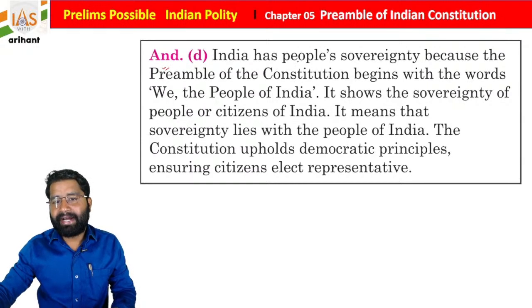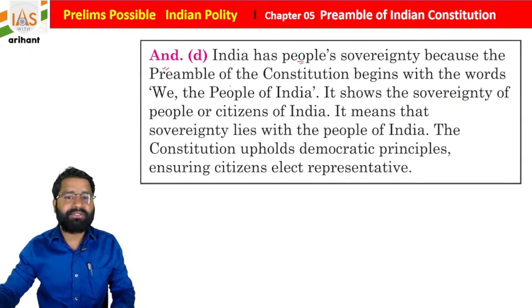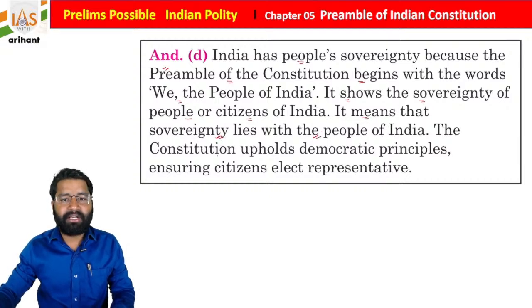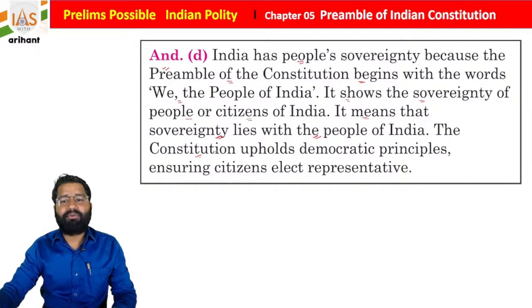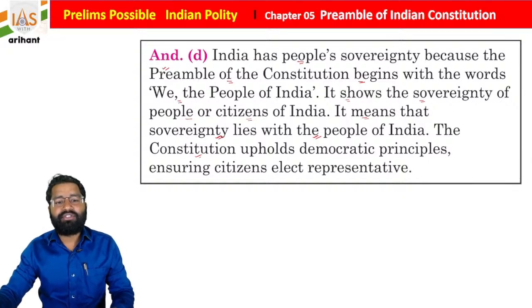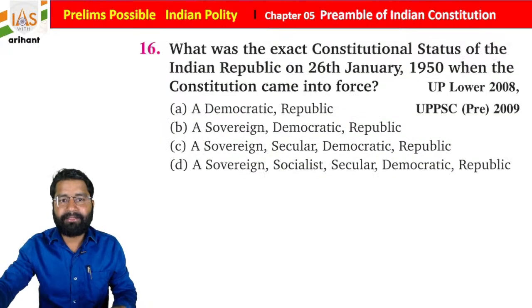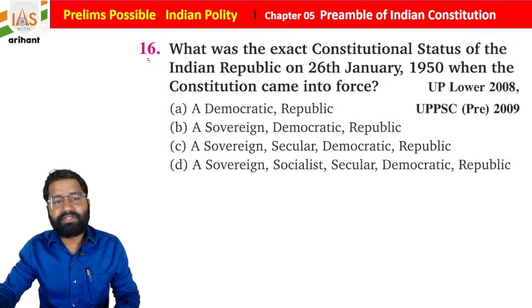So India has people's sovereignty because the preamble of the Constitution begins with the words We the People of India, and it shows the sovereignty of the people and citizens of India. It means that sovereignty lies with the people of India, and the Constitution upholds democratic principle, ensuring citizens elect their own representatives, students. Getting it? Now we are moving towards the next question.